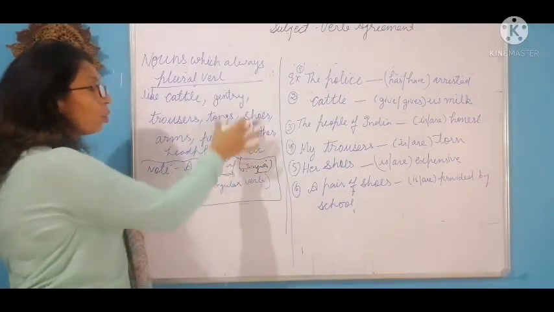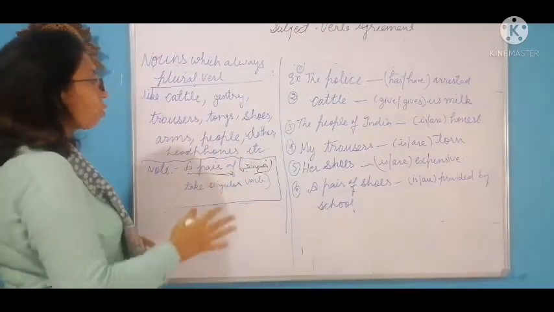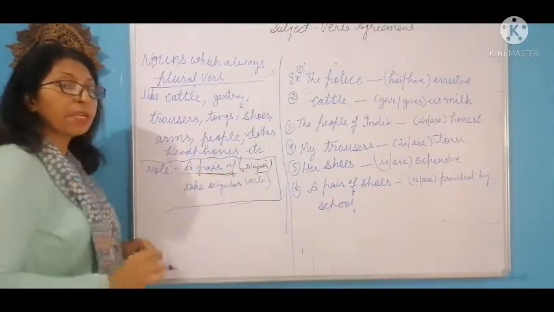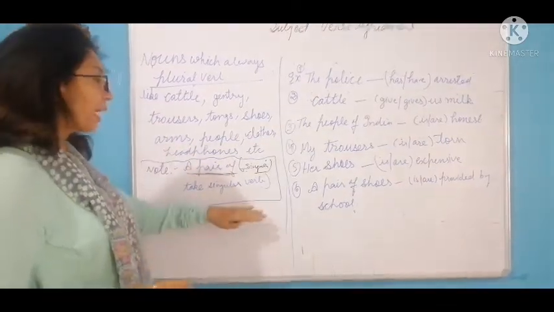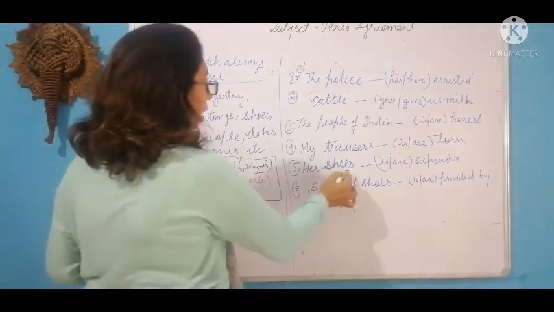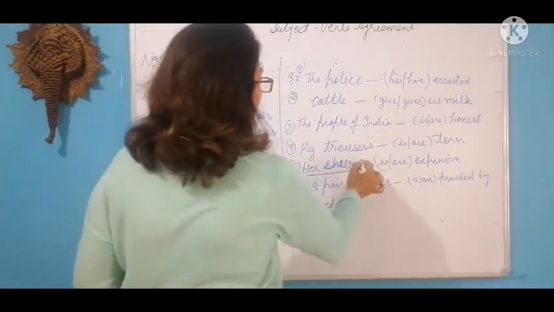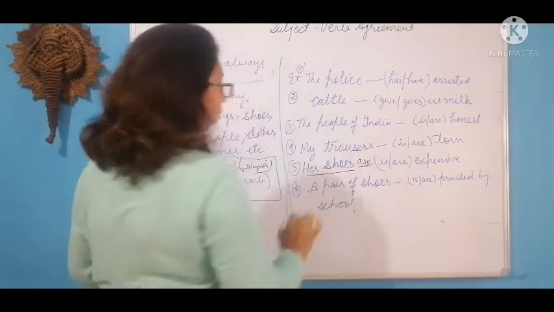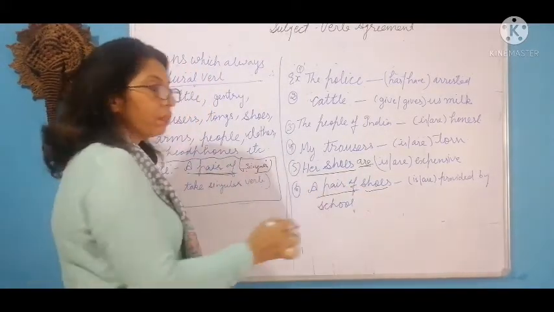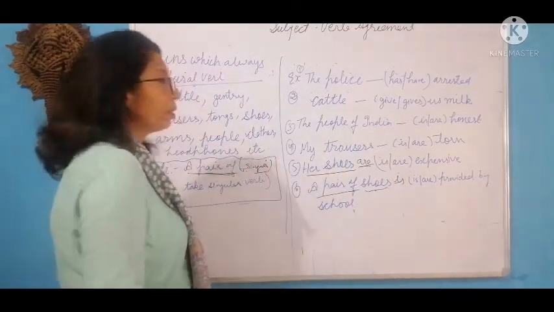कब होगी? Though they take plural form of the verb, if the nouns like trousers and scissors which have two parts have a pair of attached to them, they will take singular form of the verb. Just see through this example. Her shoes are expensive. In case I have added a pair of with these shoes, then it will take singular form of the verb.